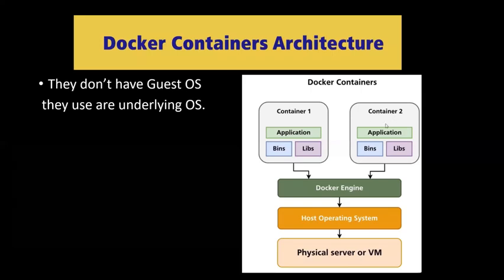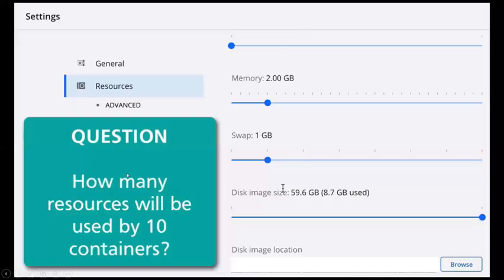So this is the second difference: containers do not contain operating systems, and the resources allocated to containers are shared. Just let me move forward. Here, how many resources will be used by 10 containers?